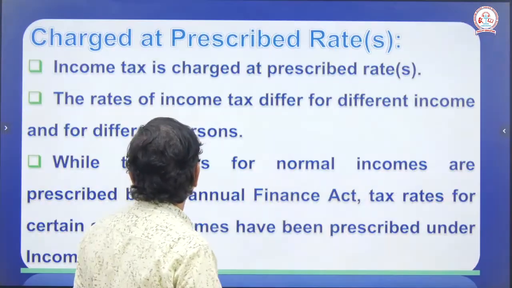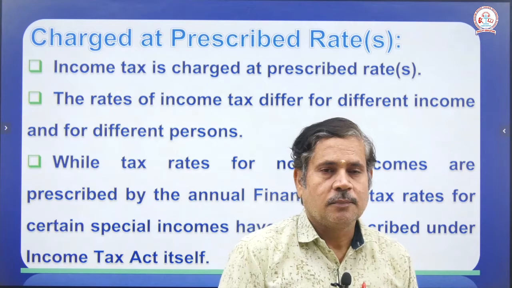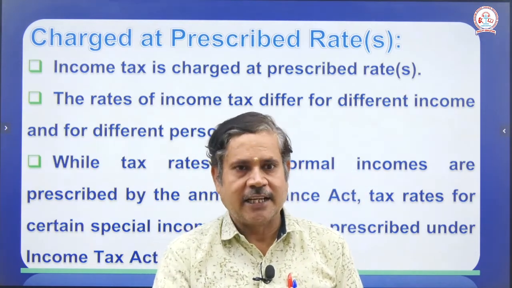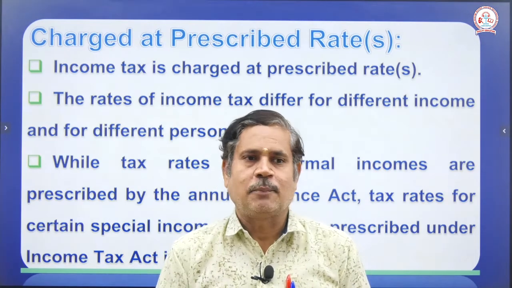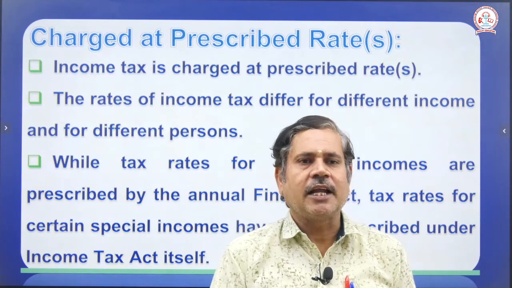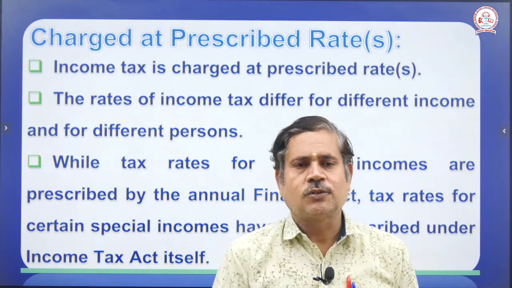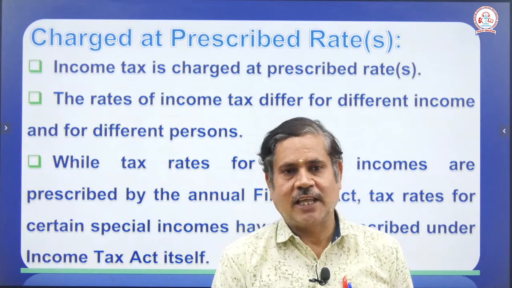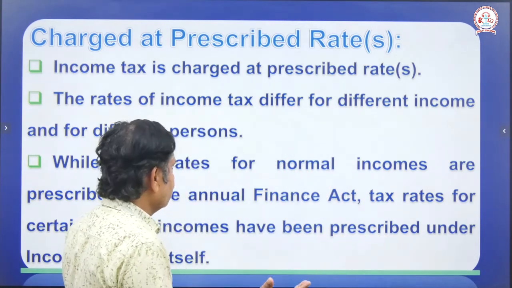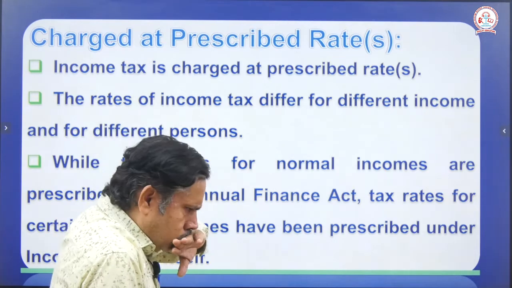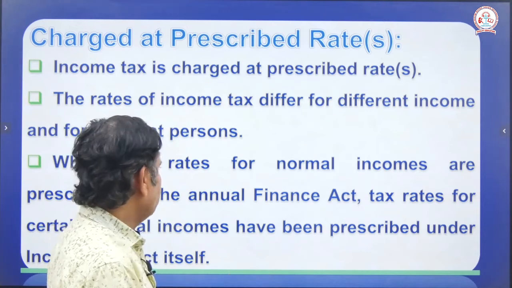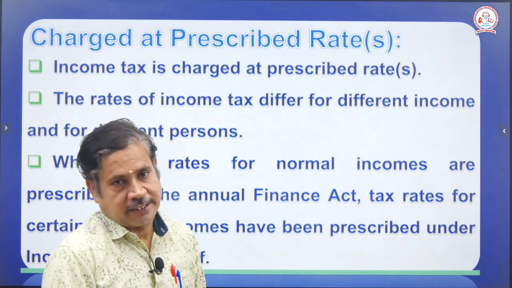Next, charged at prescribed rate. Income tax also has slabs; we will see them at the end of this session, I will give the slab also. Income tax is charged at the prescribed rates. The tax rate for normal income is prescribed by the annual Finance Act.